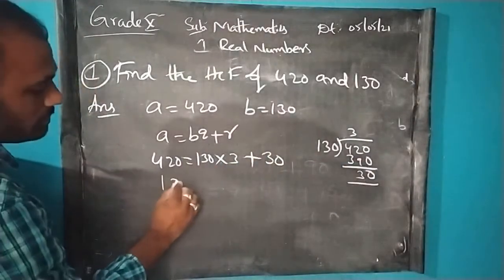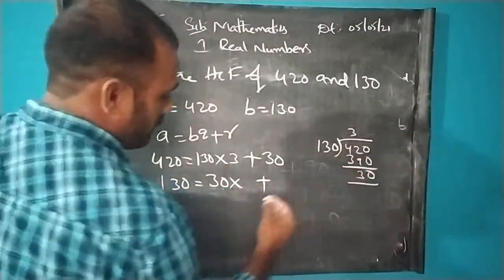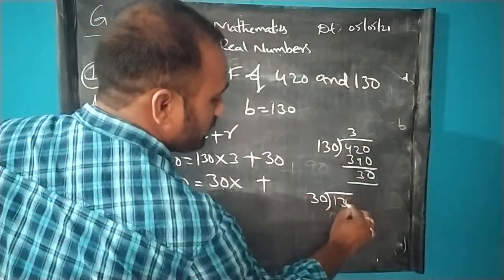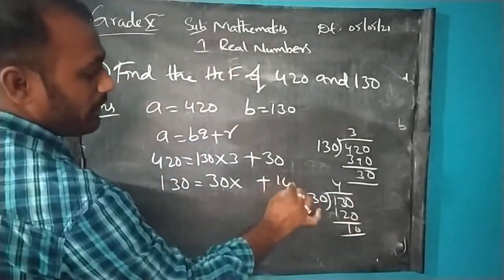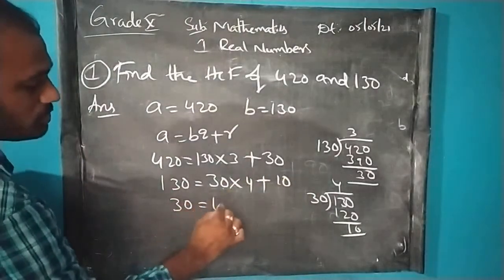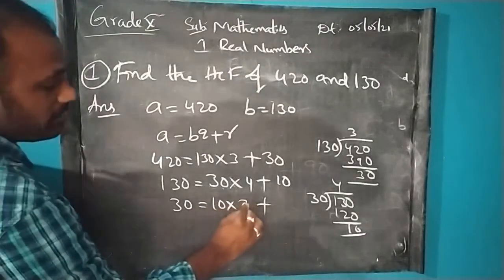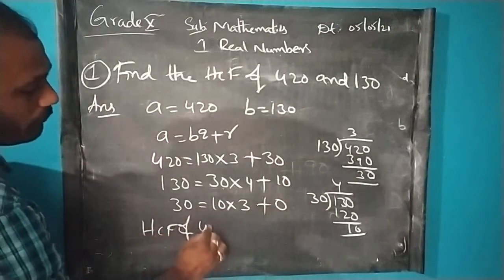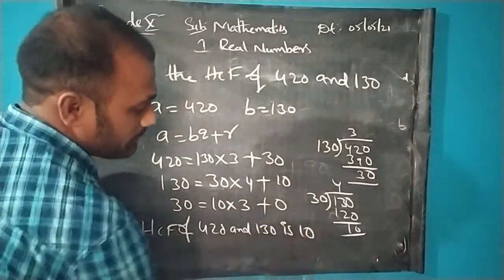Next we need to take 130 equals 30 into something plus a remainder. So this is step 1. For step 2, you do another division, that is 130 divided by 30. 30 fours are 120, the remainder is 10. In place of the remainder write 10, in place of the quotient write 4. Next we are left with 30 equals 10 into something plus a remainder. 10 table, we can easily guess that it is 3 times, the remainder is 0. So here we can write that the HCF of 420 and 130 is 10.